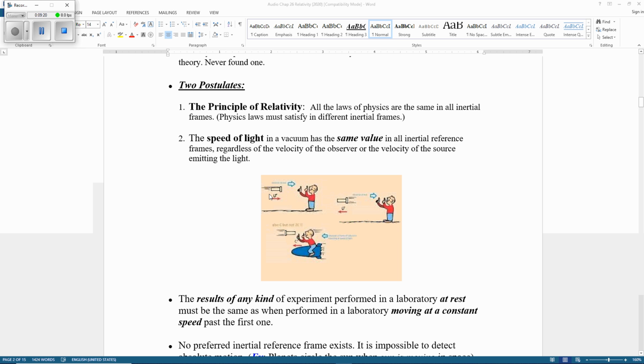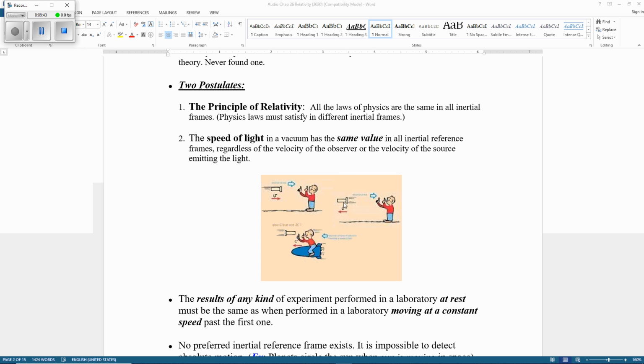Suppose you have a flashlight, a flashlamp. This lamp flies at a certain speed, let's say 20% of the speed of light. Then it turns on. Now, if you measure the speed of light, what do you find? 3 times 10 to the power 8 meters per second.